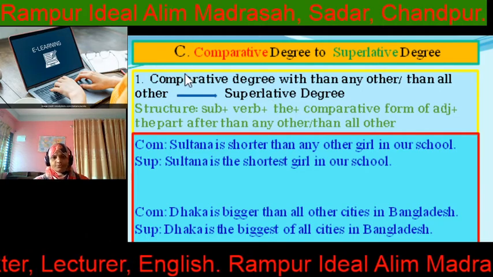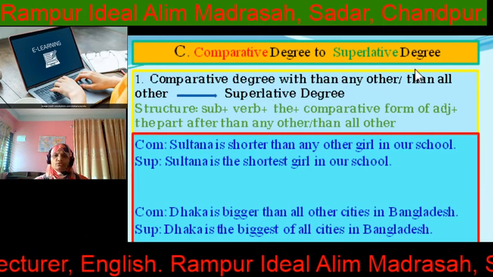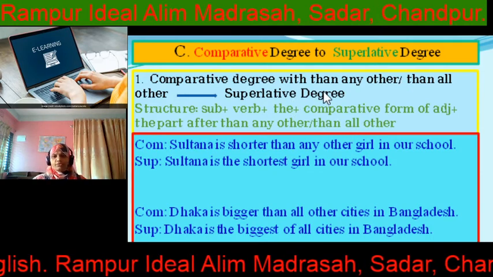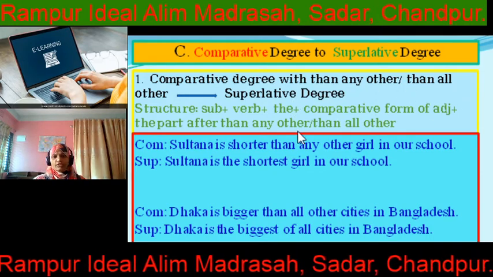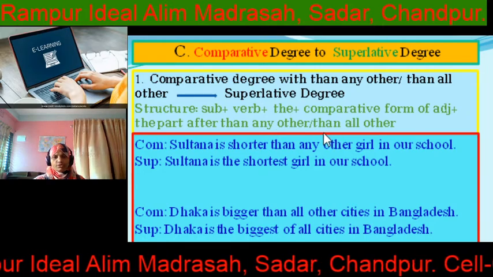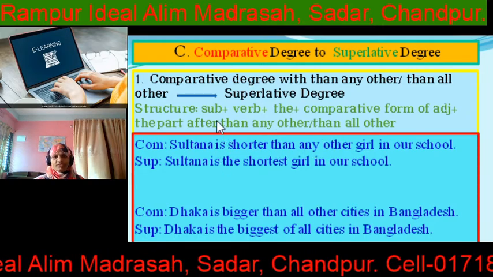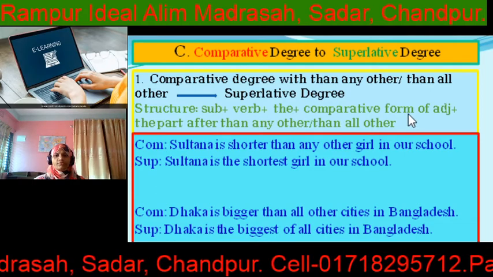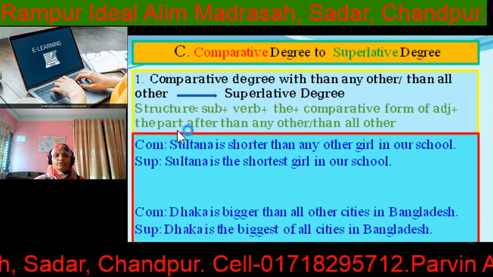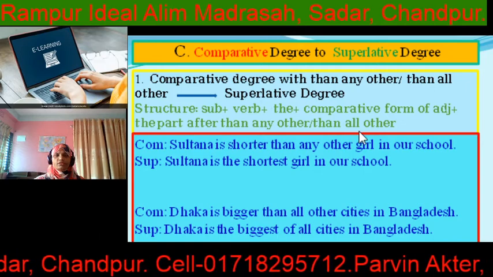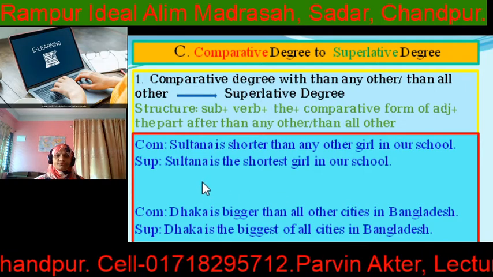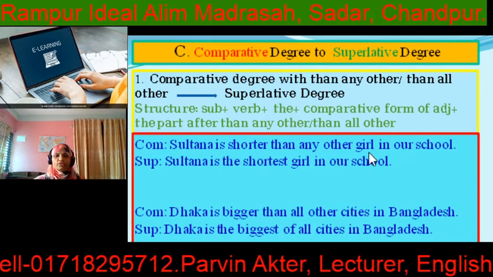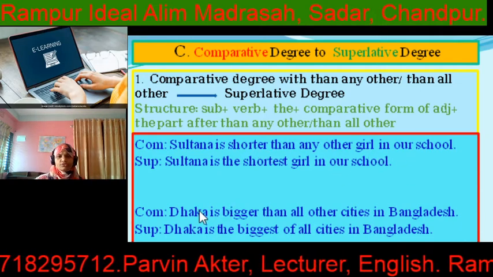Then part C, comparative degree to superlative degree. Comparative degree with "than any other" or "than all other" to superlative degree. So what will be the structure? At first subject, then verb, then the comparative form of adjective, and the part after "than any other" or "than all other." Comparative: Sultana is shorter than any other girl in our school.